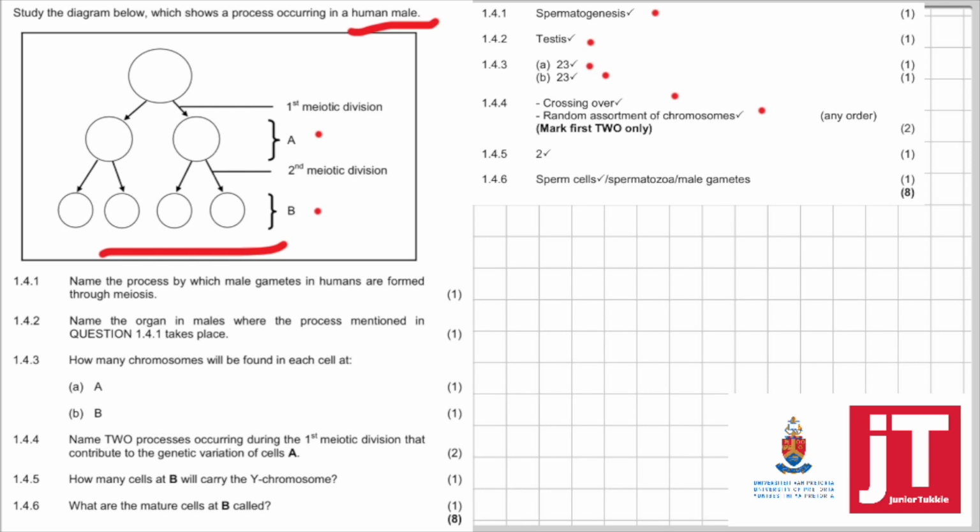Then 145. How many cells at B will carry the Y chromosome? We know that answer is only going to be 2. And then 146. What are the mature cells at B called? Easy. Sperm, spermatozoa, or the male gametes was also accepted in the memo. Right.